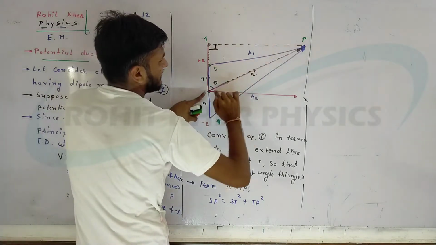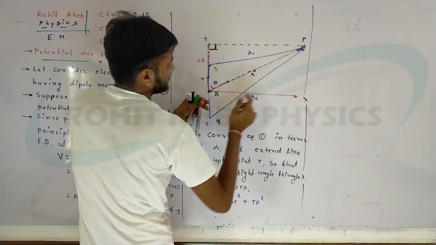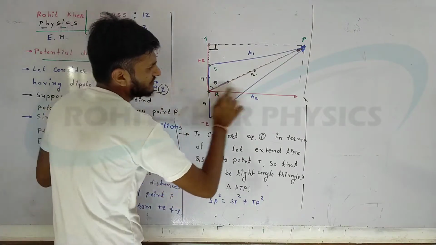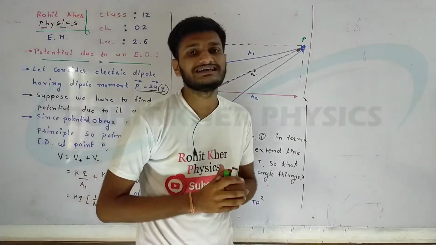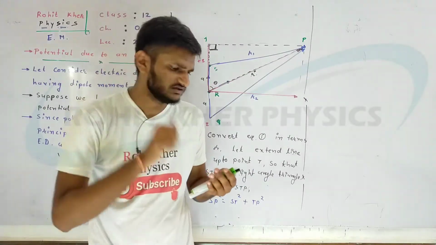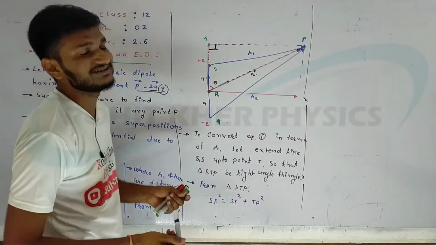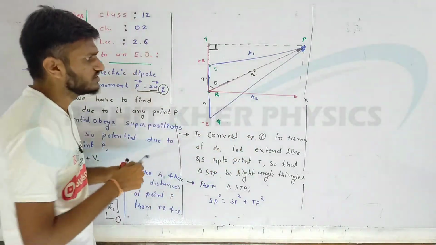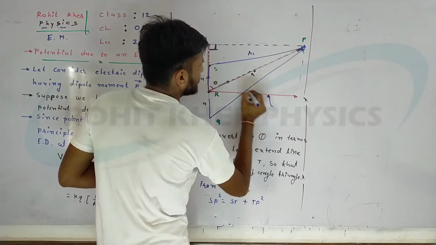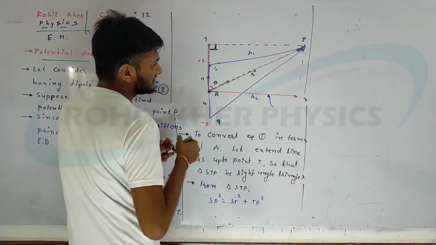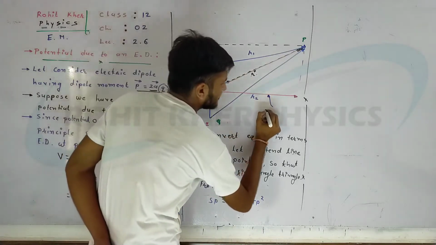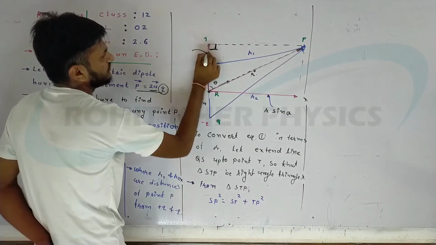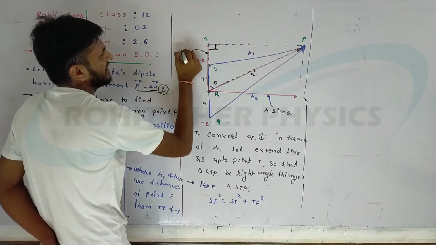Okay, so this is vector R. One horizontal component is up to here and the vertical component is up to this. So this one is the horizontal component and this one is the vertical component. We know that the size of a component we can generally write in terms of cos theta and sin theta. So if this is R and the angle theta is here, this component is going to be R sin theta, and the vertical component is going to be R cos theta.